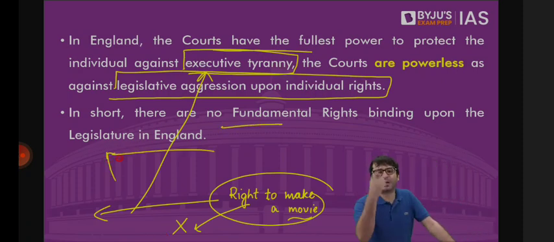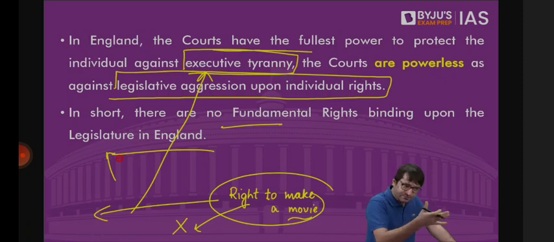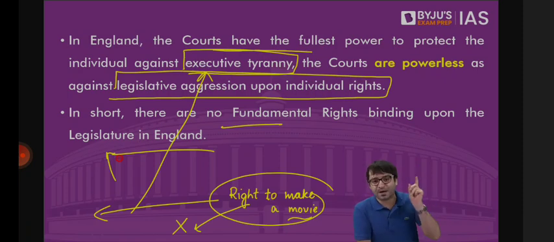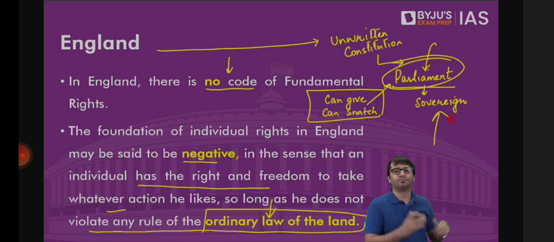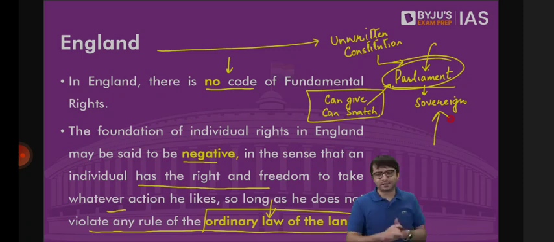Give you the right to life, snatch your right to life as well. Give you freedom of speech and expression, snatch this right as well. Give you the right to make a movie, snatch this right as well. Give you the right to have a same-sex marriage, repeal this right as well. There is no right which is binding on the Parliament in Britain because in Britain, Parliament is sovereign, Parliament is supreme. So fundamental rights, which are very important for the growth and development of an individual.